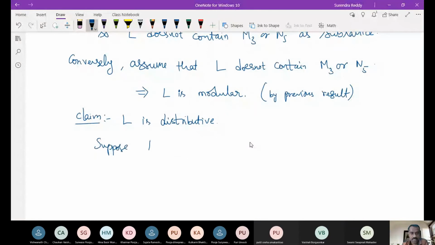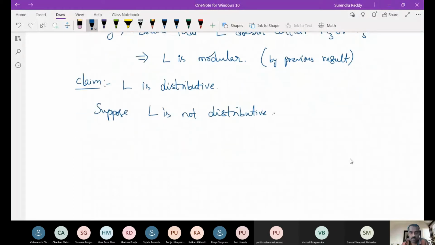For contradiction, suppose L is not distributive, but it is modular. Are you following? If we assume that it is not distributive, somewhere we should get a contradiction, right?